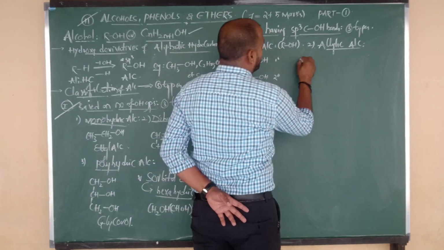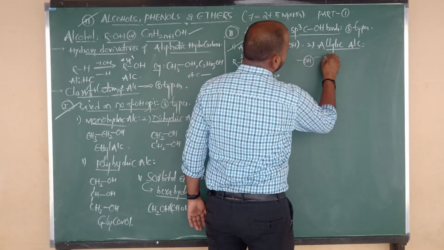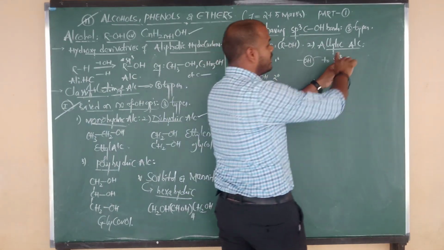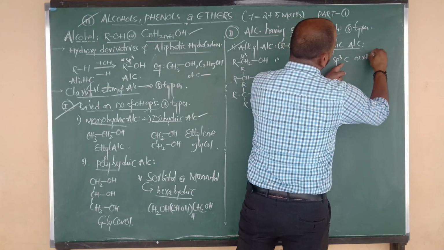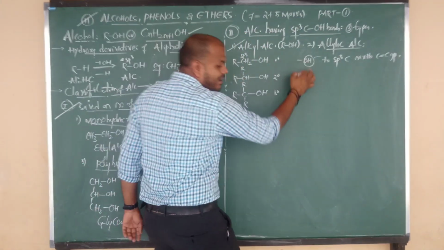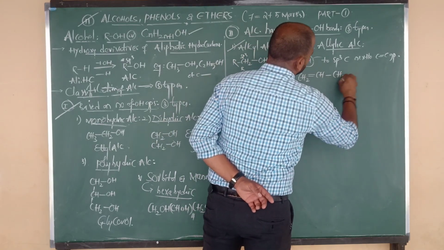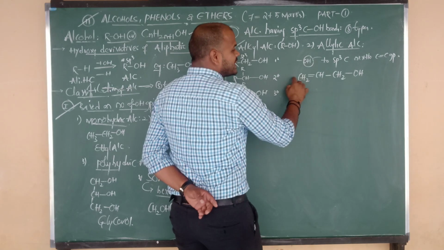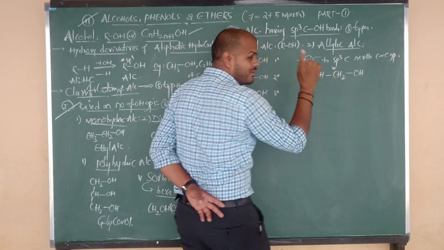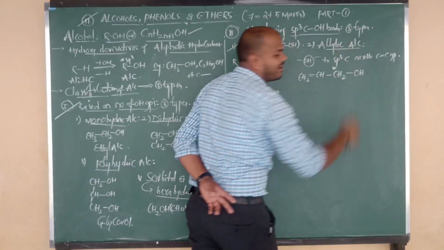What is meant by allylic alcohols? Very important. The OH group is bonded to an sp3 carbon, next to a C double bond C group. I will show you in examples. CH2 double bond CH bonded to CH2 bonded to OH. CH2 double bond CH is nothing but a vinyl group. Very important, beta. The vinyl-connected carbon is allyl, or we can say the double-bonded side carbon is allyl. The allyl carbon is connected to OH, so we can say allyl alcohol.